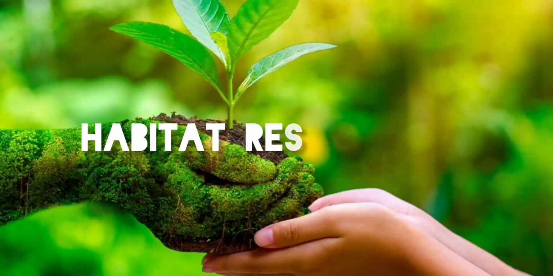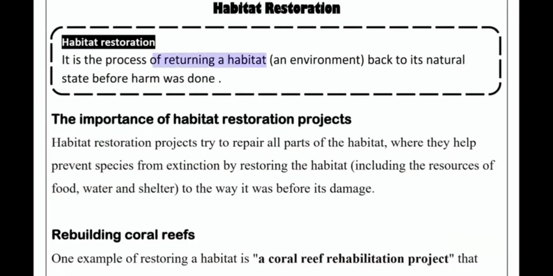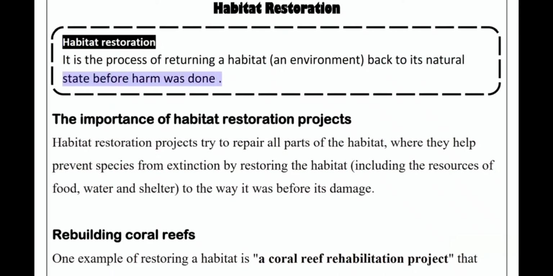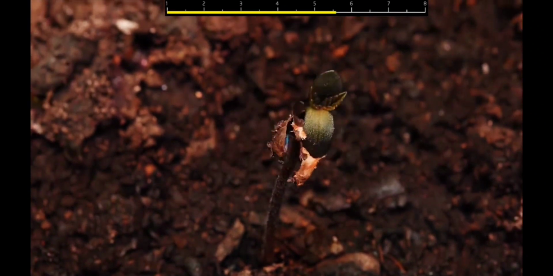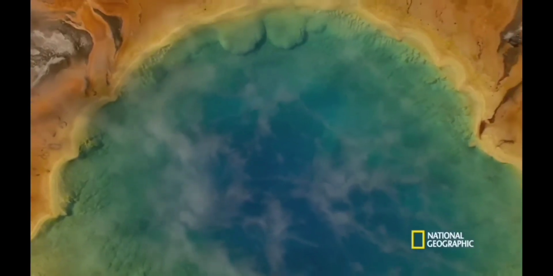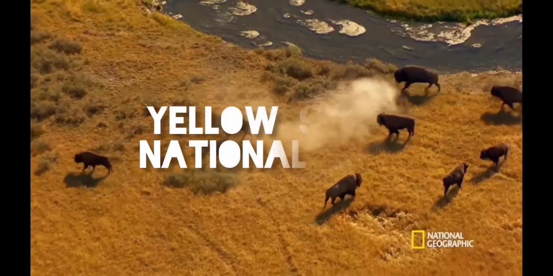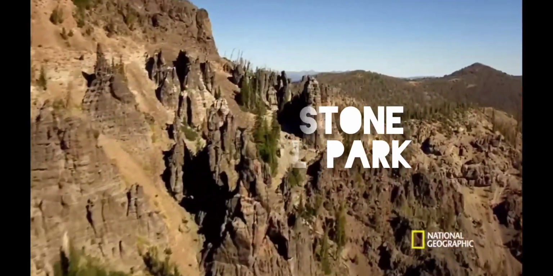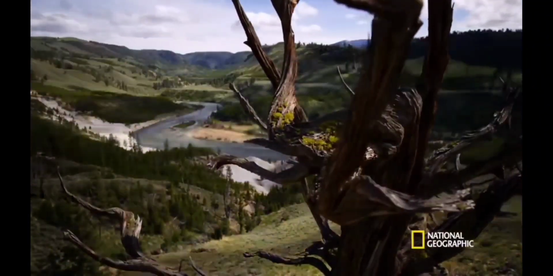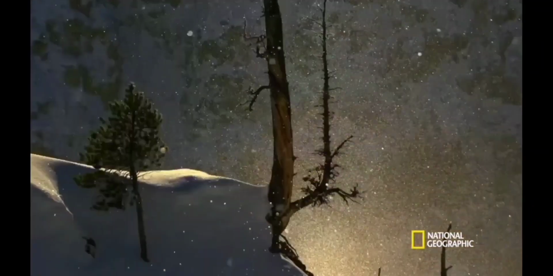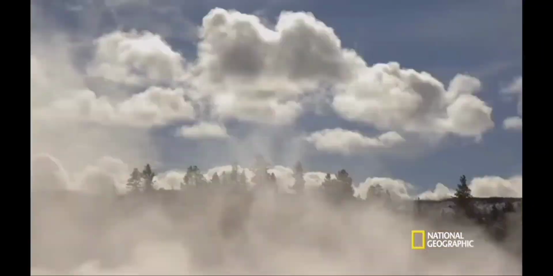Habitat restoration. After an area is damaged by human impacts, we can try to return it to its natural state. This means bringing back the plants and animals that are naturally found there. This has been shown to be a promising way of returning biodiversity to a region. One example of this is the reintroduction of wolves into Yellowstone National Park. When wolves returned to the region, they ate more elk and coyote, which increased the prey species of the coyote.